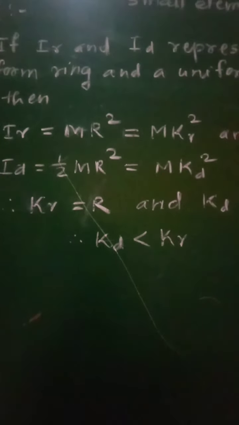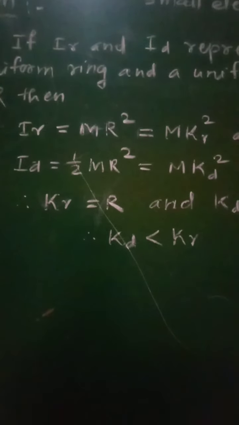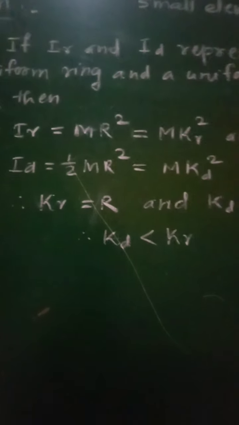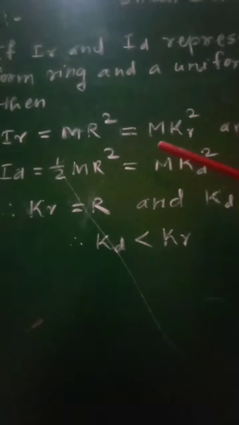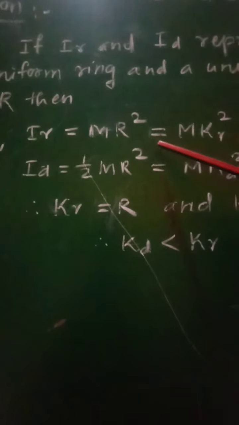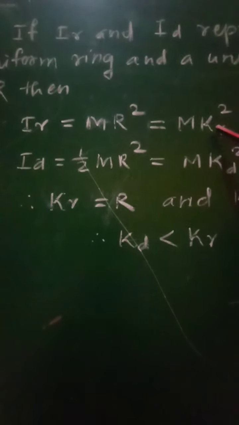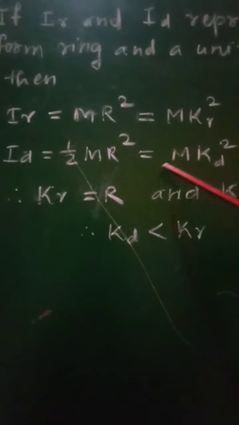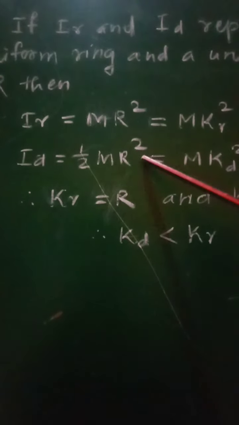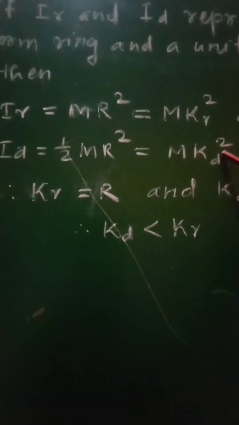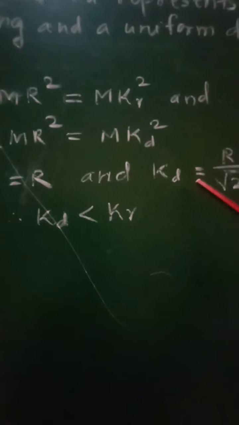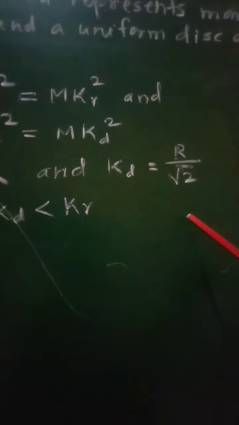So from these two equations, we can say that kr will be equal to r and kd equal to r by root 2. Since mr square equal to m kr square, from this relation kr will be equal to r, and from the second relation, half m r square equal to m kd square, therefore kd will be equal to r by root 2.